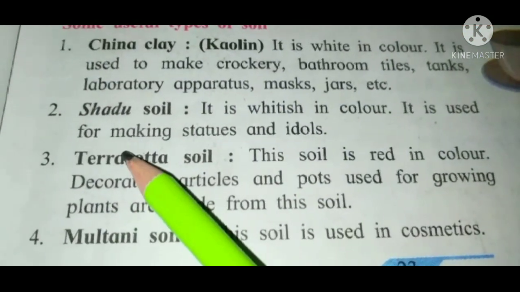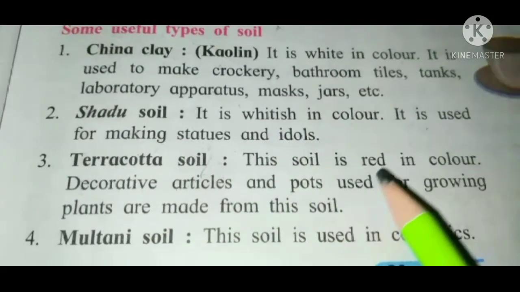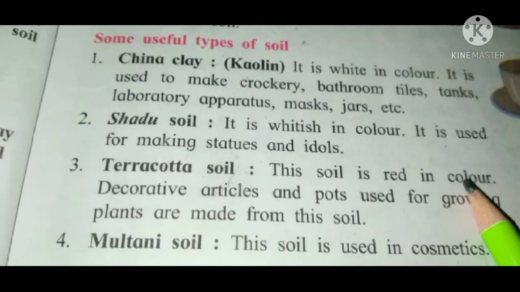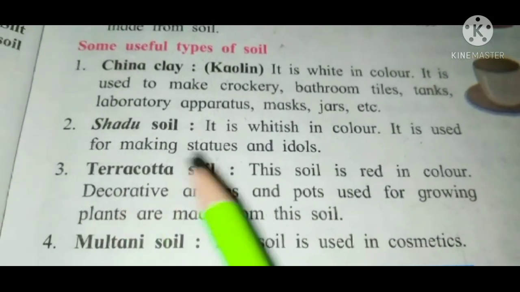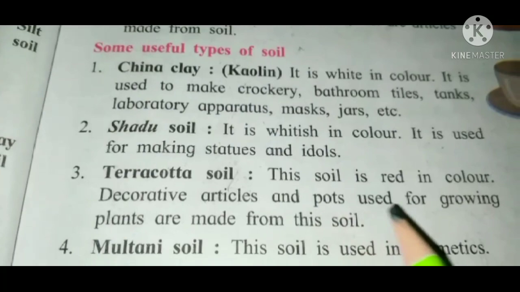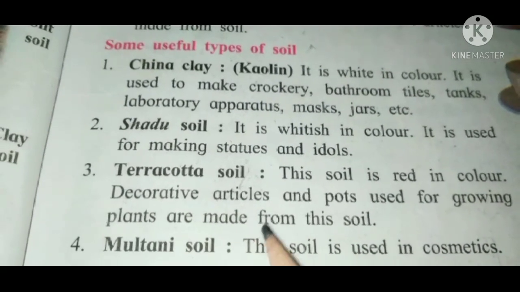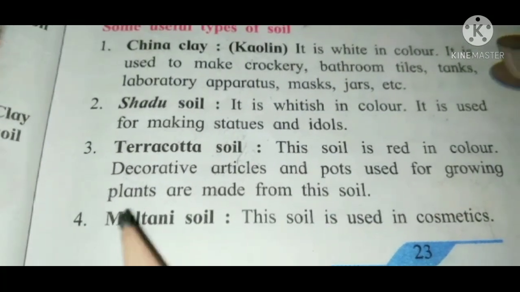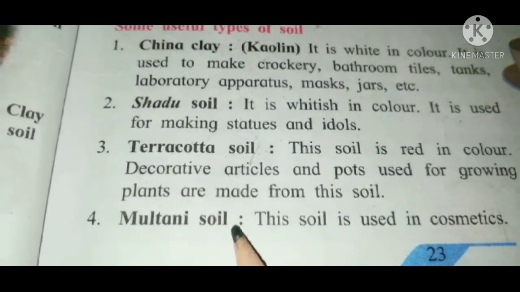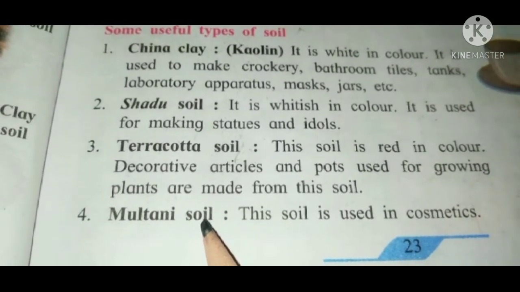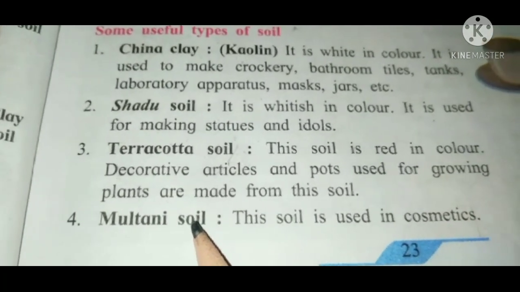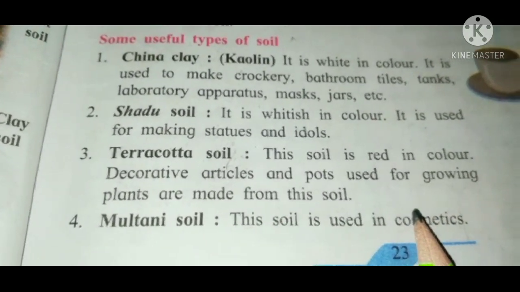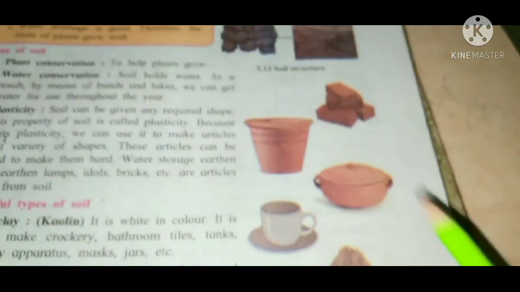Third is terracotta soil. This soil is red in color. Decorative articles and pots used for growing plants are made from this soil. Now fourth is Multani soil. You have heard, I think, Multani mitti. This soil is used in cosmetics. So these are the uses of soil they have given here.